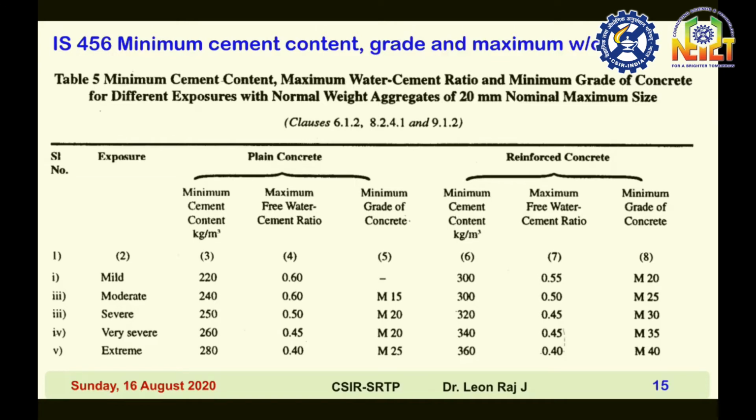When the exposure condition increases from mild to extreme, minimum cement content increases from 300 kg per meter cube to 360 kg per meter cube. At the same time, water cement ratio decreases from 0.5 to 0.40. On the other hand, minimum grade of concrete increases from 20 MPa to 40 MPa.